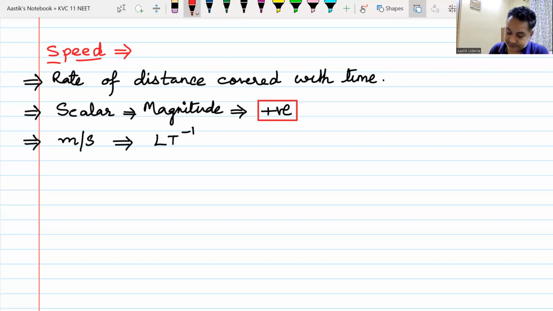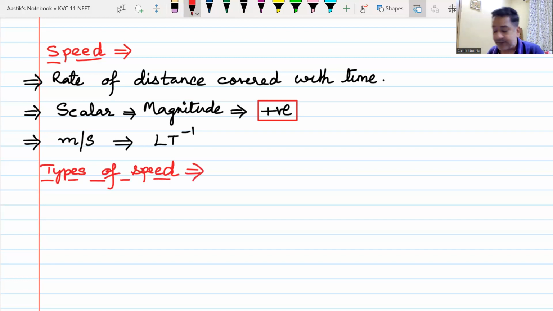Keep on writing. As soon as we deal with speeds, we must move ahead and understand the different types of speed that we might encounter in our quest for excellence. Different types of speed. You must have heard about these. This much you have written, the definition of speed. What are the different types of speed then?